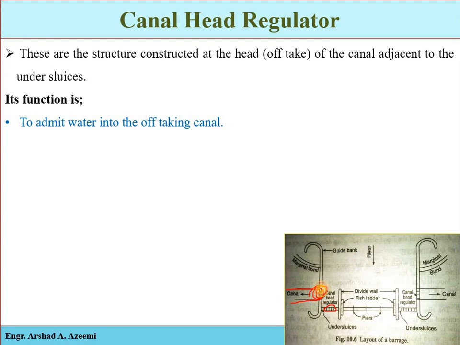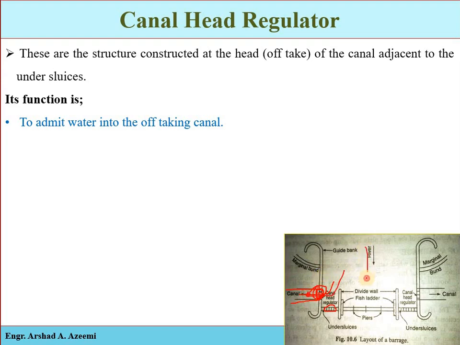We divide the total width of the canal by a number of piers into a number of spans, which are called bays. Gates are installed there, and through those gates we regulate the supply of water entering the canal. Also, it prevents silt entry into the canal and prevents flood water from entering.